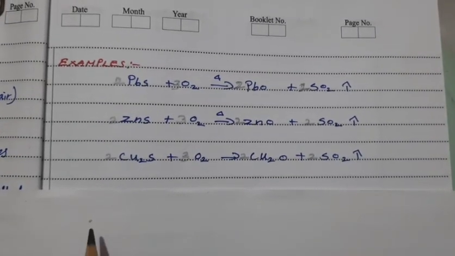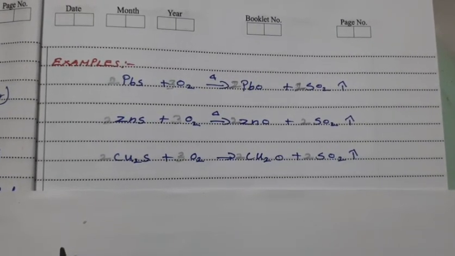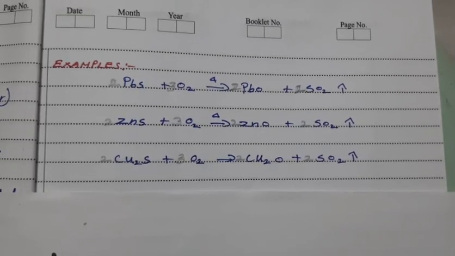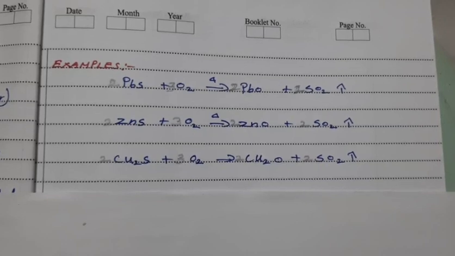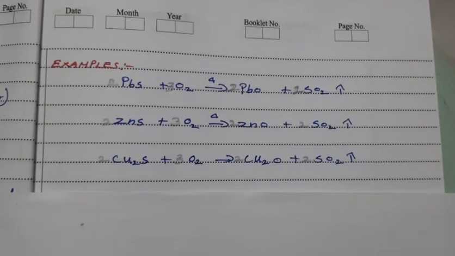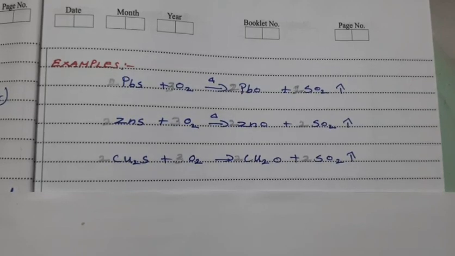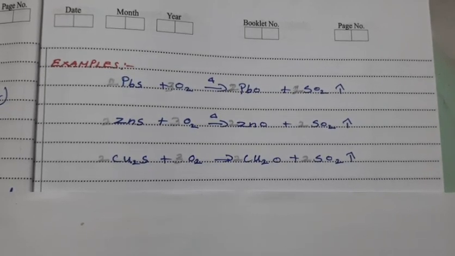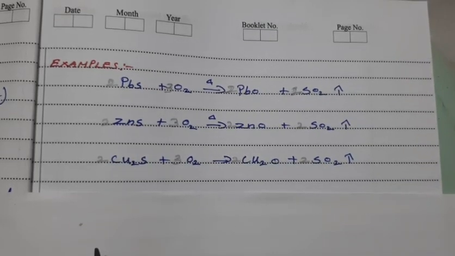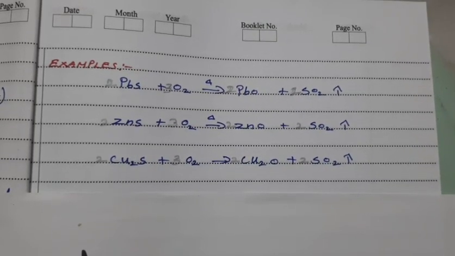The next method is reduction of oxide to the metal. Reduction means that with a suitable reducing agent the metal oxide gets converted to metal. That is called reduction. This reduction method we have to explain by the concept of thermodynamics related to the Ellingham diagram.